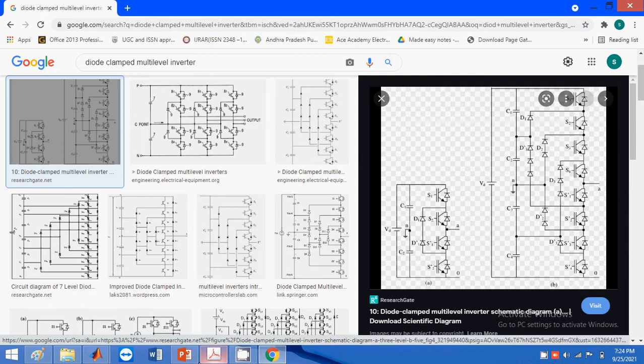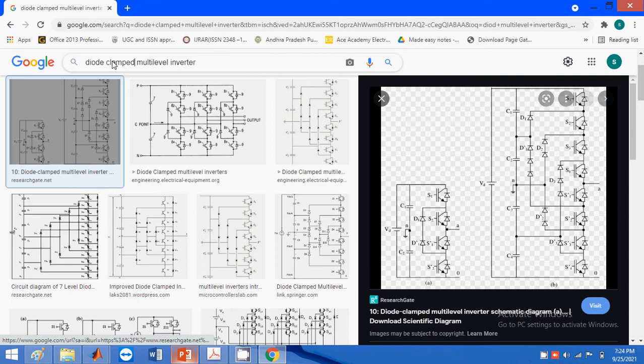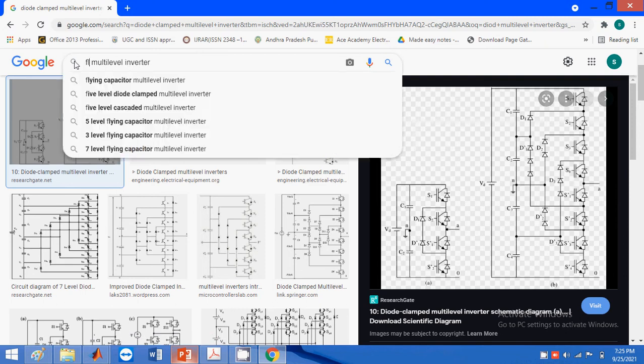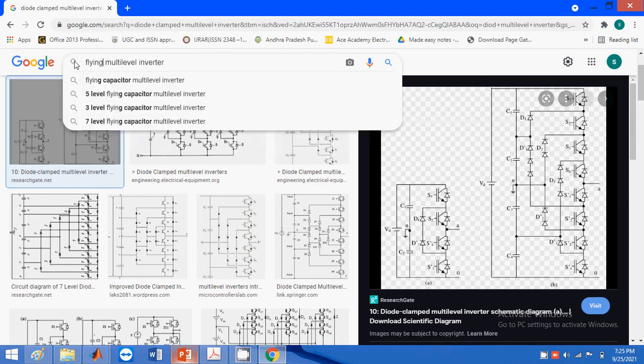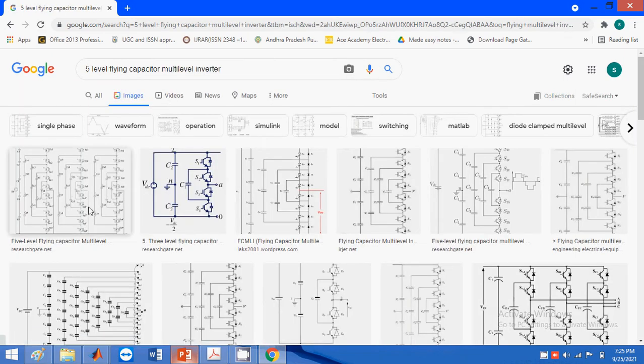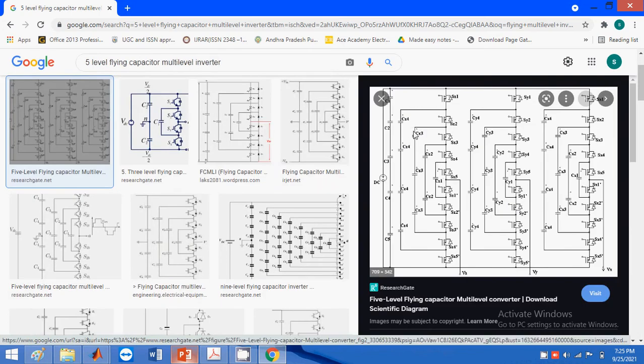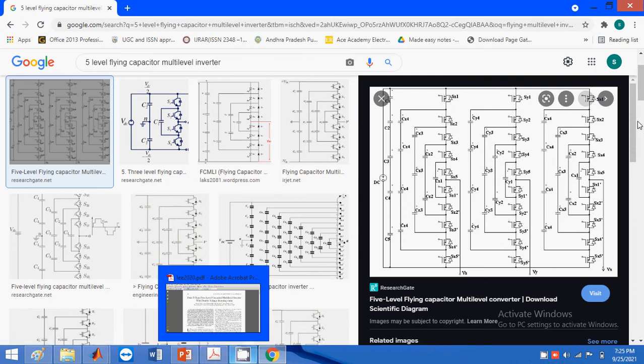The next multi-level inverter is the flying capacitor. Just look at this diagram. In this diagram also we are placing so many capacitors. Here we are using high rating capacitors, and by using high rating capacitors we have a high amount of cost. In order to reduce this cost, we proposed the proposed method here.